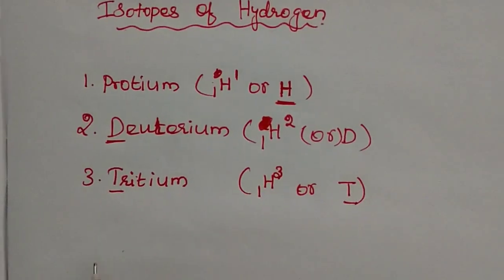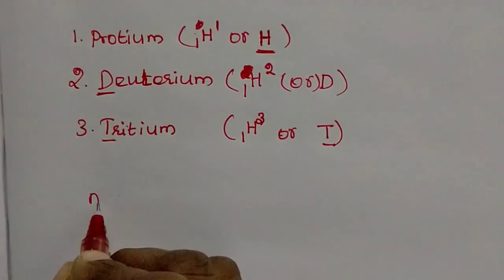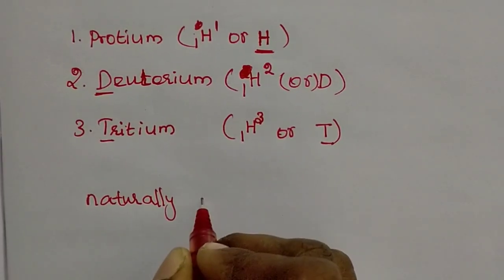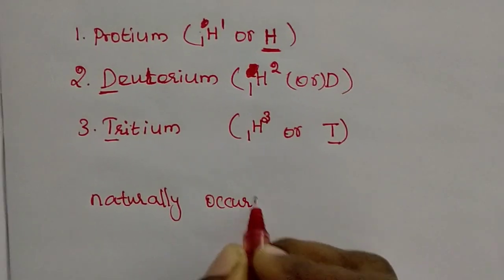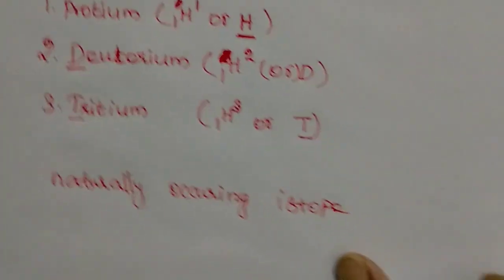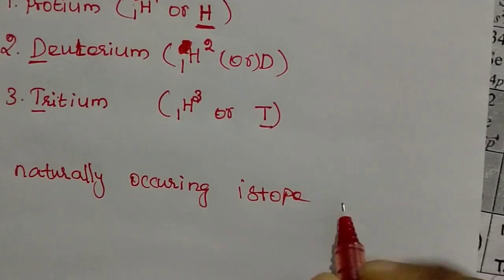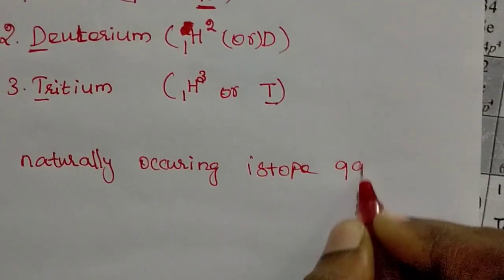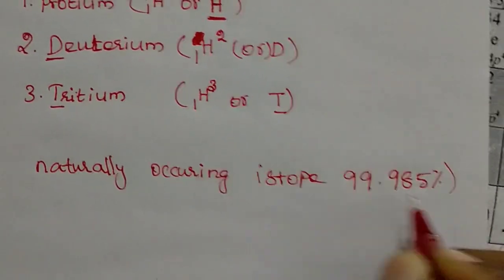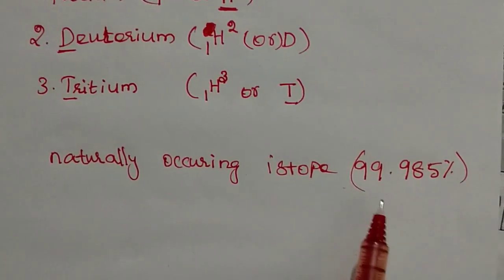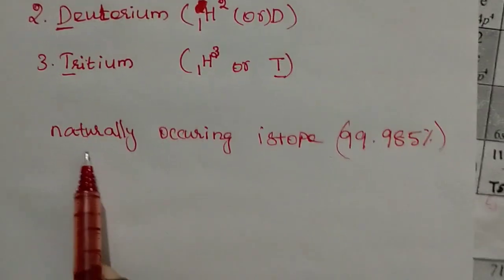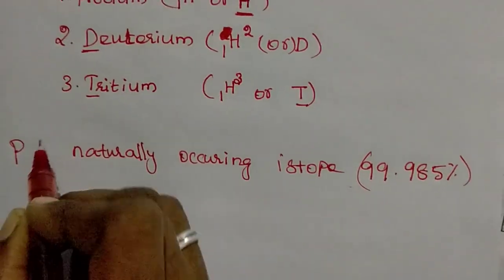The first isotope of hydrogen, protium, is the naturally occurring isotope in our earth. Of the total amount of hydrogen, 99.985% is protium.